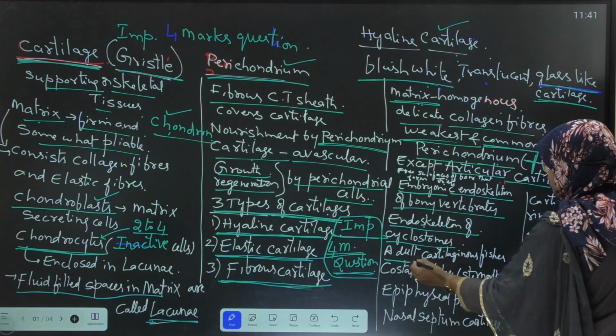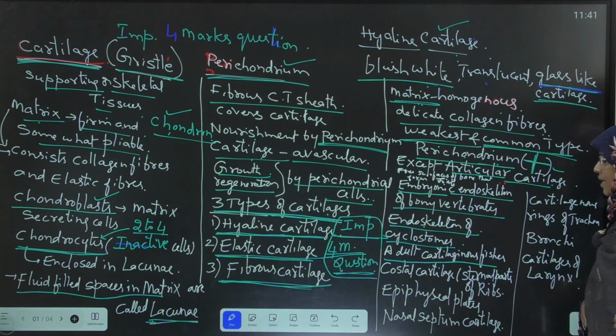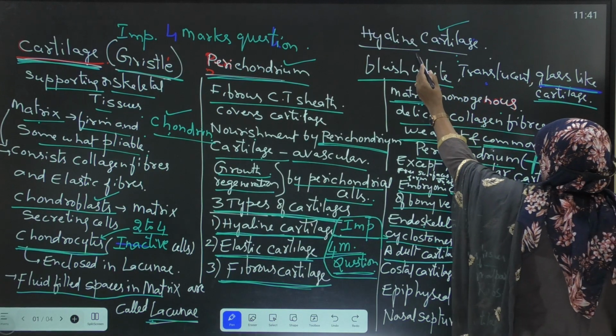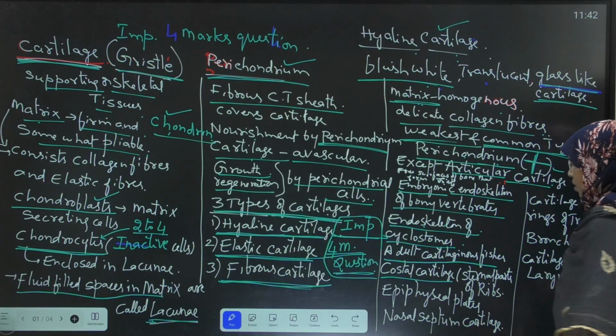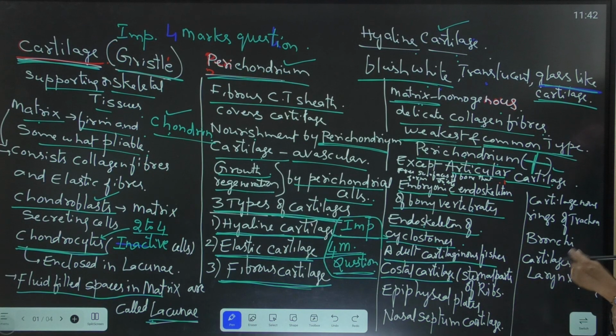Next, the endoskeleton of adult cartilaginous fishes is also made up of hyaline cartilage. Next, costal cartilage, the hyaline cartilage which is present near the sternal parts of the ribs. Ribs means side bones.